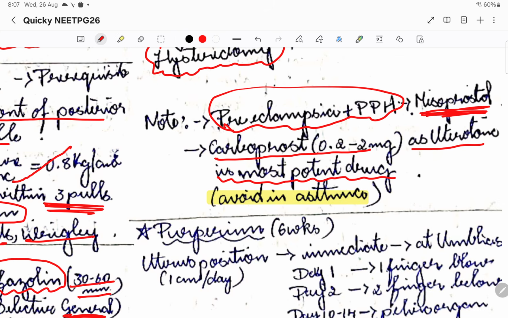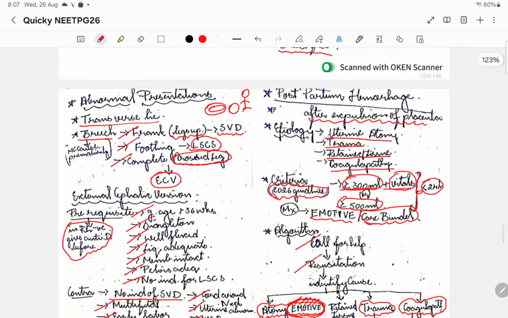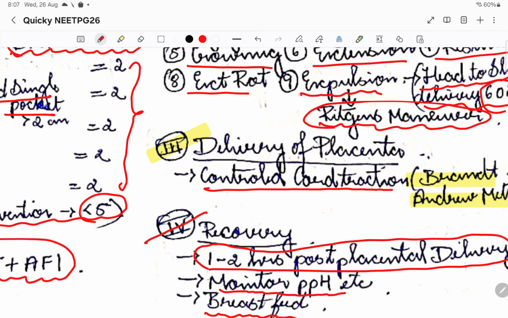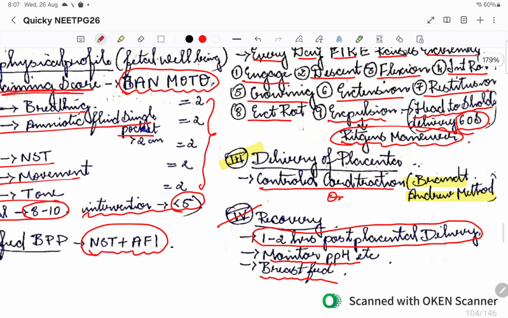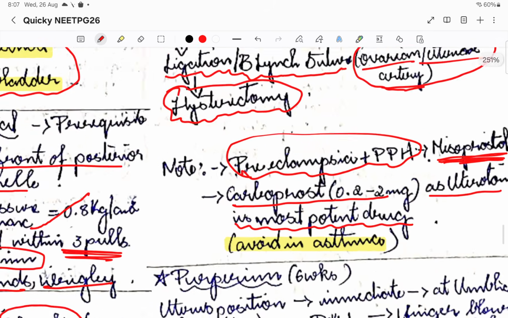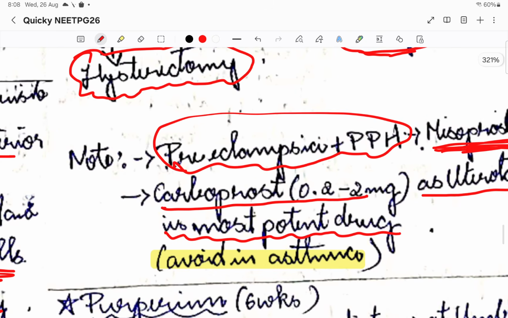Also please note that in the third stage of labor, that is when we are delivering the placenta, if the placenta is not coming out even after controlled cord traction, we are going to go for uterotonics. So oxytocin, misoprostol, and mifepristone and all these can be used. Carboprost can be given, but it is not in the guidelines of third stage of labor. Please remember this: carboprost is in PPH, not in third stage of labor.